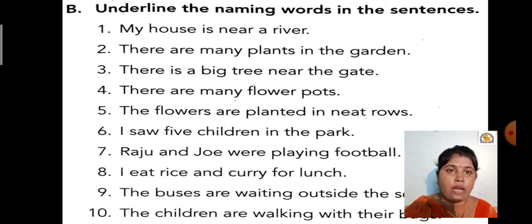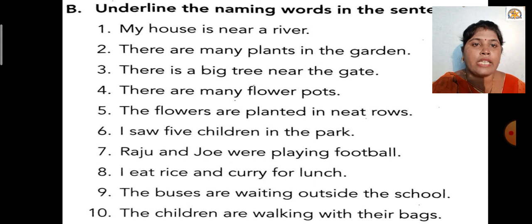Number 6, I saw 5 children in the park. So what are the naming words? Children and park. Number 7, Raju and Joe were playing football. So Raju, Joe and football, these are the naming words. Number 8, I eat rice and curry for lunch. So rice, curry, lunch, these are the names. Number 9, the buses are waiting outside the school. Buses, school, these are the 2 naming words. And the last, number 10, the children are walking with their bags. So children and bags, these are the naming words.